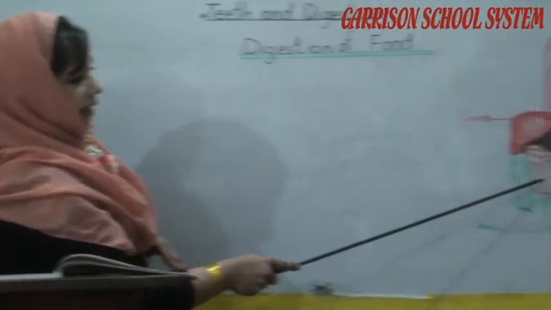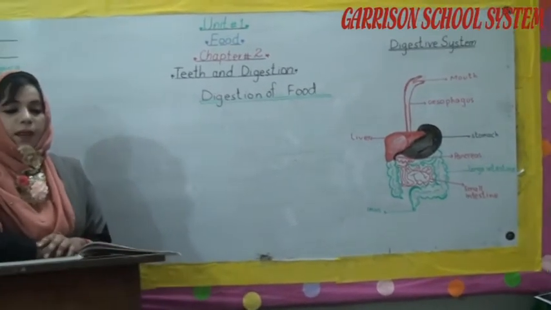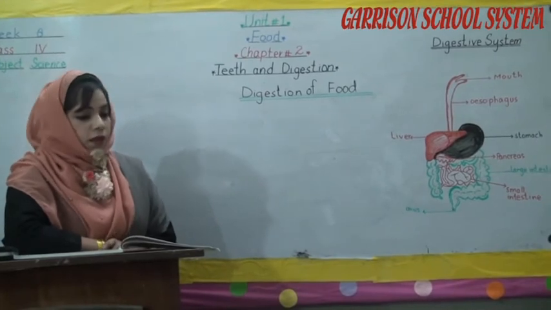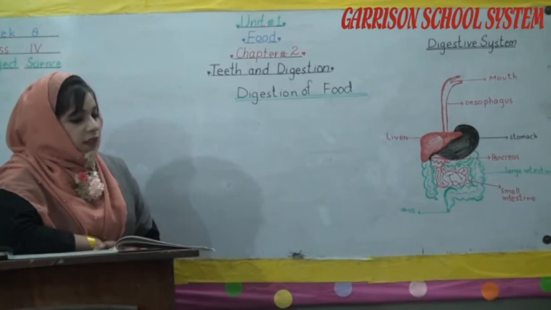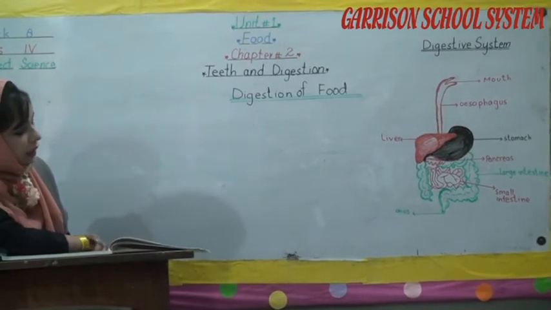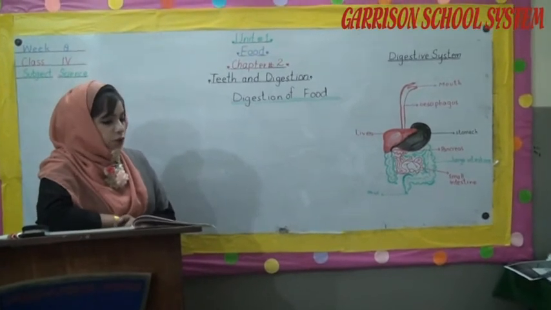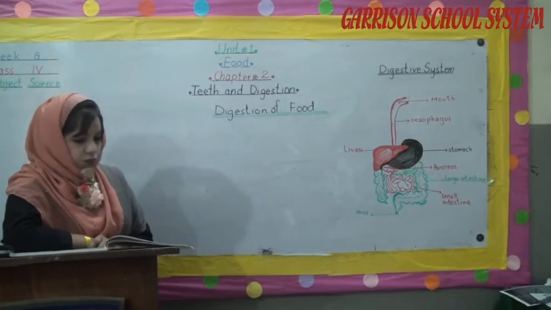The small intestine in the digestive system is a long coiled tube and it secretes different juices. They are added into the mixture. The blood vessels present in the walls of the small intestine absorb the useful nutrients and substances present in the food mixture.